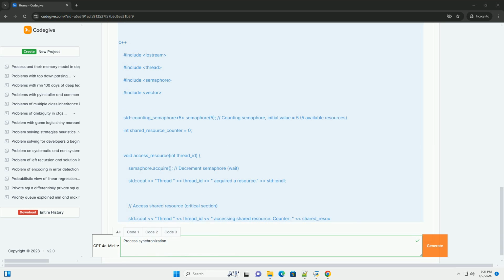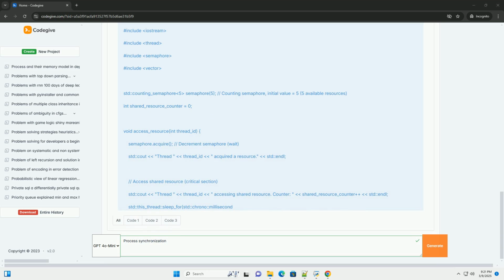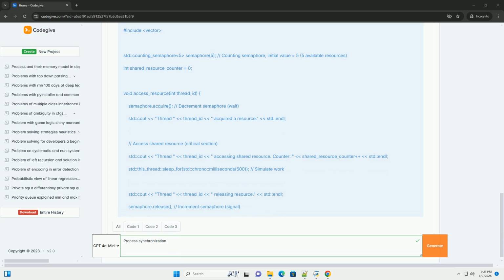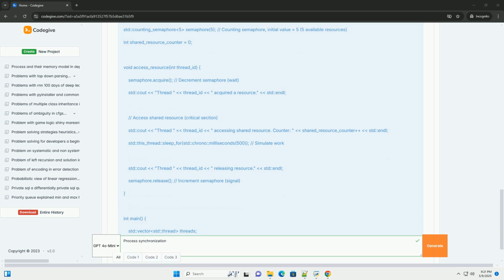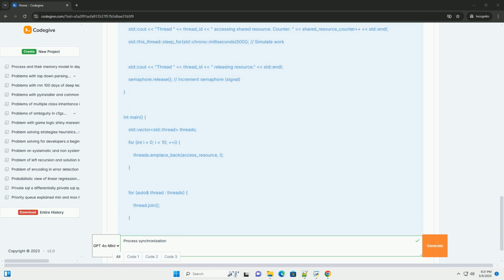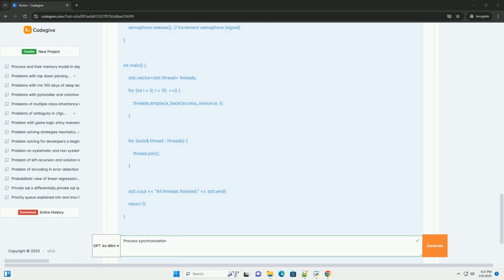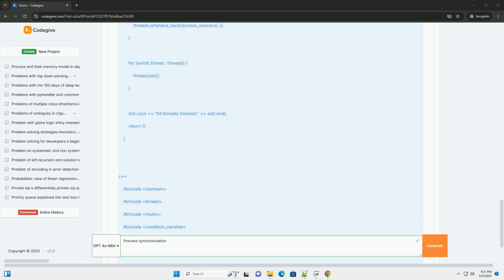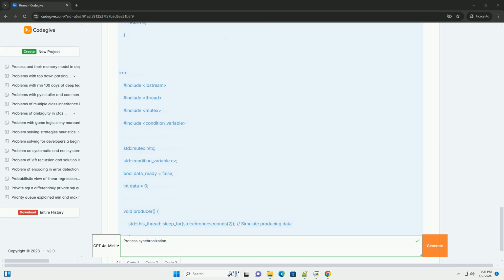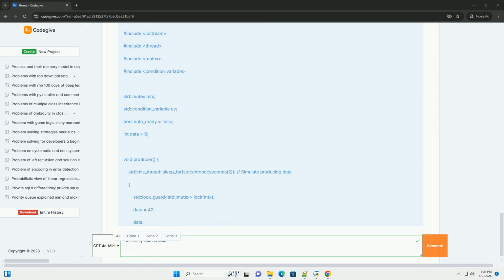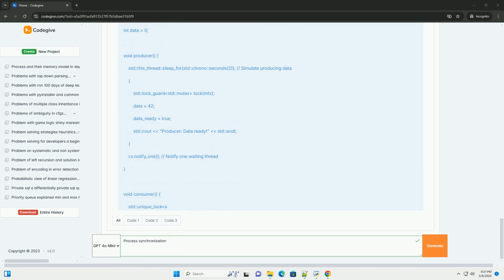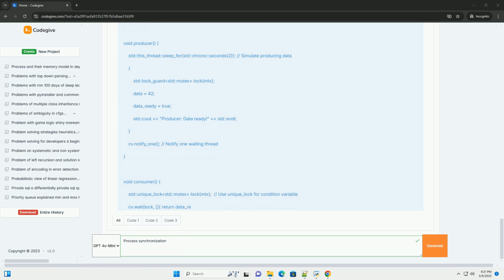The need for process synchronization. In a multi-programming or multitasking environment, multiple processes or threads can execute concurrently. While this concurrency improves system efficiency, it also introduces challenges when these processes need to share resources, like files, memory, or even hardware devices. If not carefully managed, this sharing can lead to data corruption, inconsistent states, and other undesirable